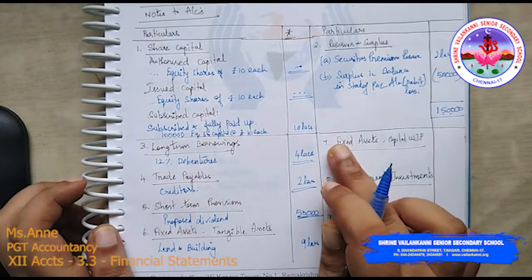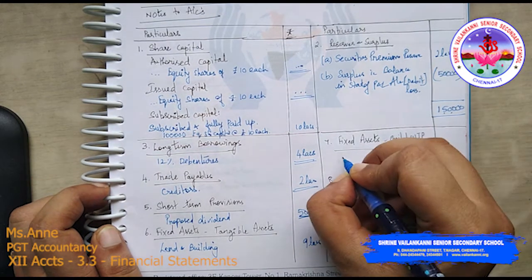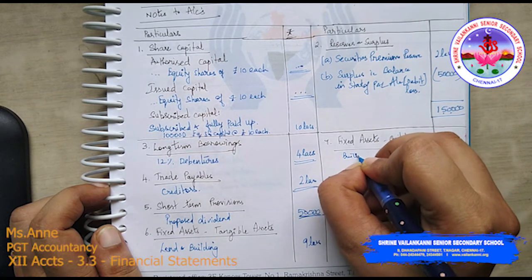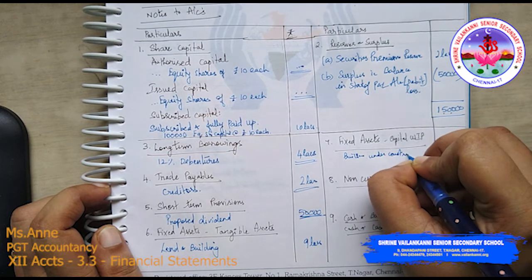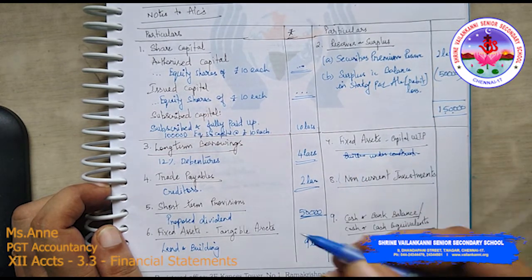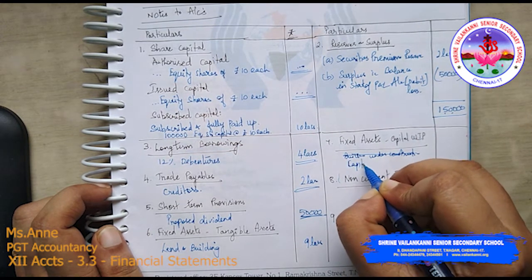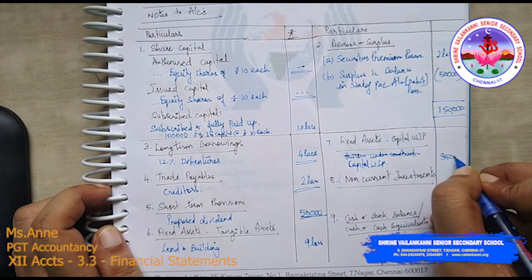I know that under fixed assets, capital work in progress is 3,50,000. What is that capital work in progress? Maybe building under construction. They have not given this in the question, but maybe building work in progress. So I am writing capital work in progress 3,50,000.